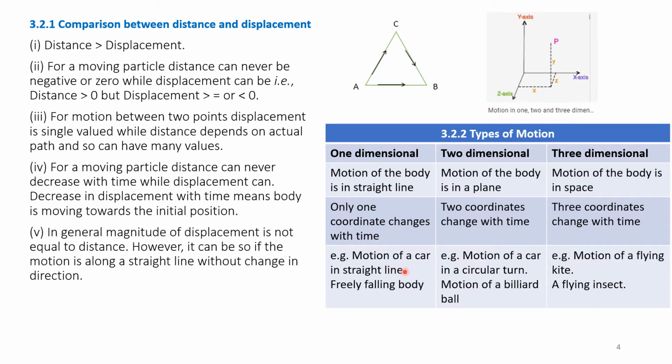Example of one dimensional motion: motion of a car in a straight line, a free falling body. An example of two dimensional motion is motion of a car in a circular turn, motion of a billiard ball. These are the two examples. And in three dimensions, an example is the motion of a flying kite. A kite can move vertically up, horizontally, down, near and far like that. So it has three dimensions.